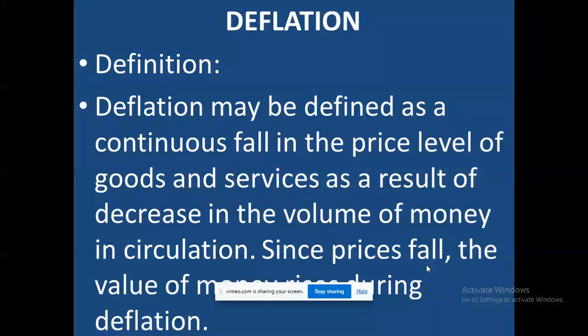Now let's move to deflation. We have discussed inflation, types of inflation, the causes of inflation, and how we can control inflation. Now let's look at deflation. What is deflation? Deflation may be defined as a continuous fall in the price level of goods and services. I have said it earlier, the opposite meaning of inflation is deflation. Inflation is when there is persistent increase in the price of goods, but with deflation there is continuous fall in the price level of goods and services.